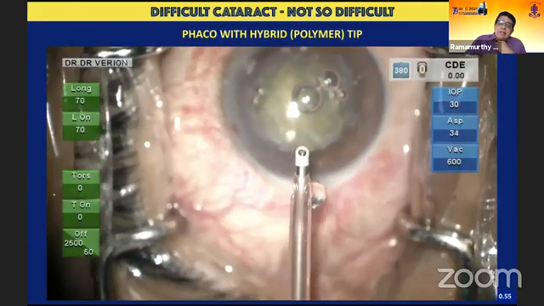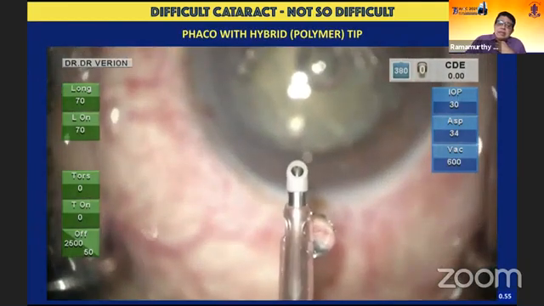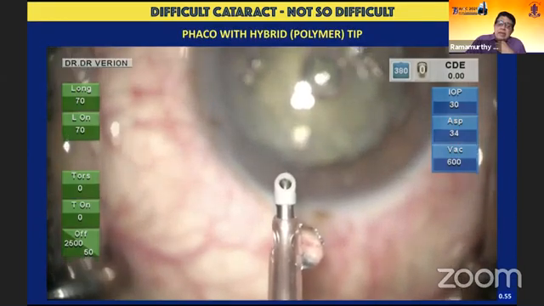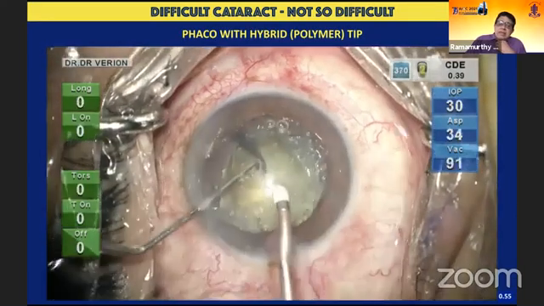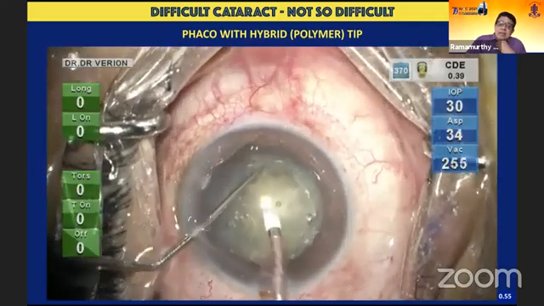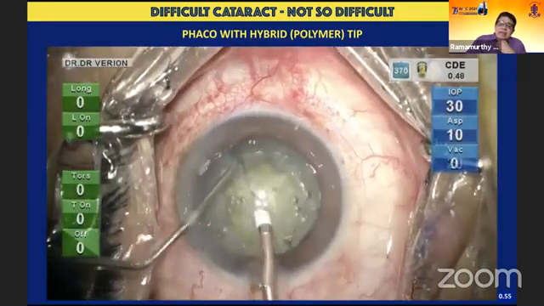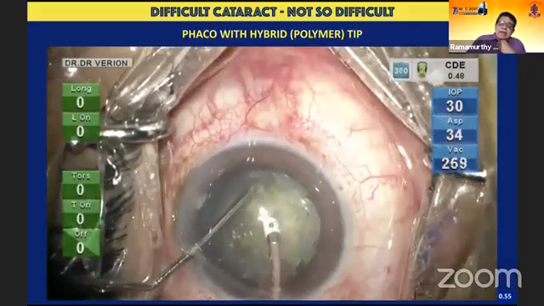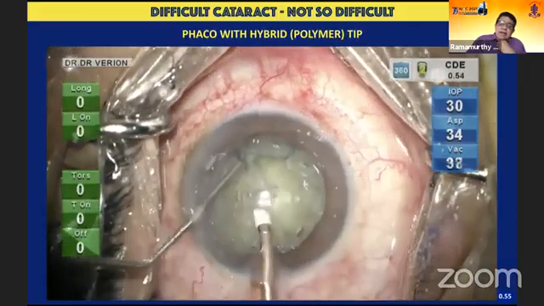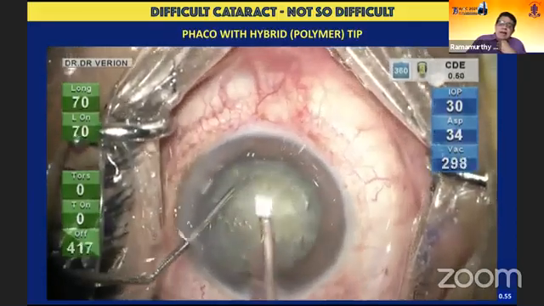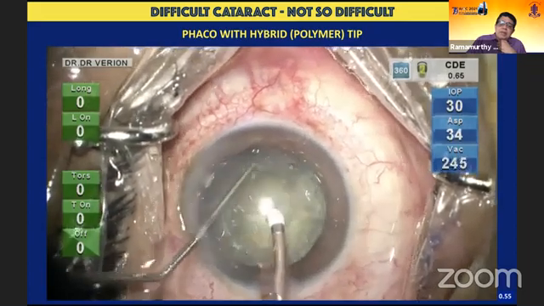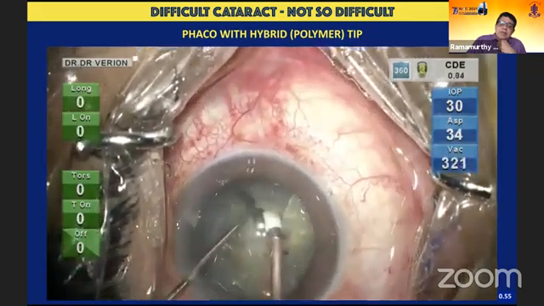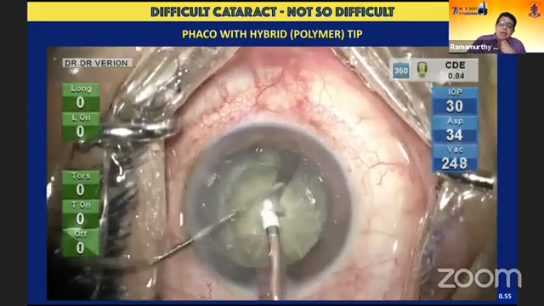This is just a hybrid tip that I'm using here. That's another great tool that Alcon has introduced, and you can see here that there's a polymer on the tip. Otherwise, the balance tip is exactly maintained. It is essentially good for grade 2, grade 3 cataracts. If it's an extremely hard cataract, maybe this may not function quite well. But as you can see, the chopping of the nucleus is happening in a very controlled manner.